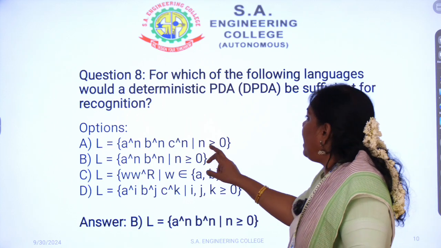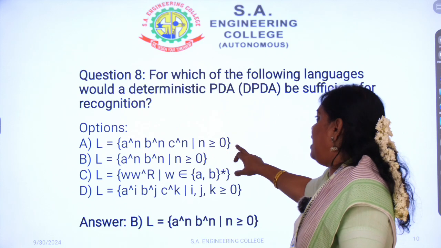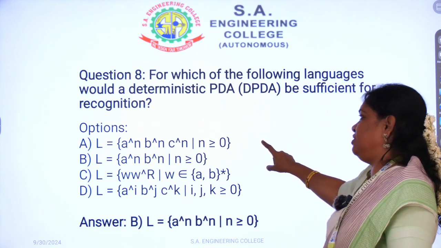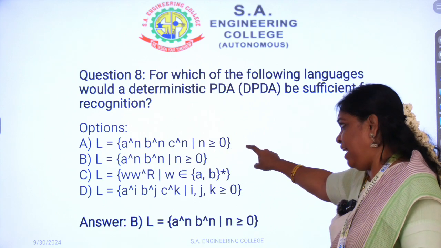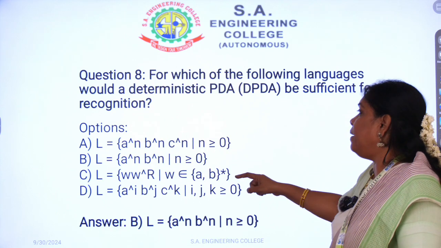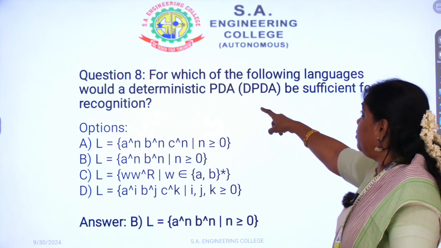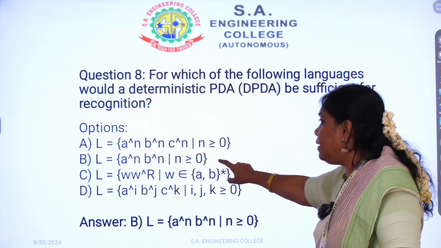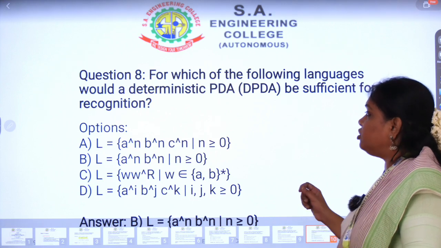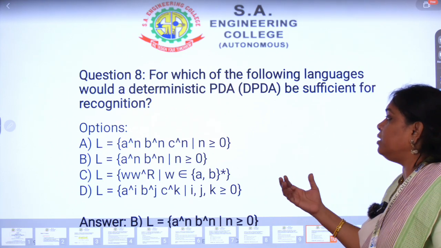See the answers. A^n B^n C^n is not a context free language. So A is not an answer because we cannot design a pushdown automaton for that language. Then coming to A^n B^n, here they have asked about deterministic pushdown automata. But for A^n B^n, a non-deterministic pushdown automaton is enough to solve the problem.